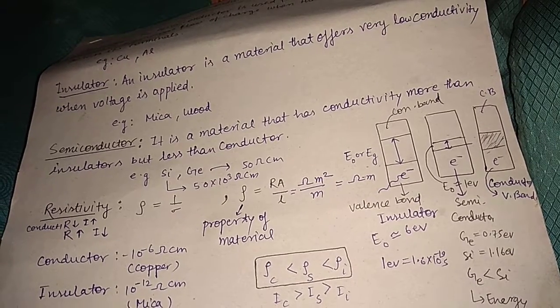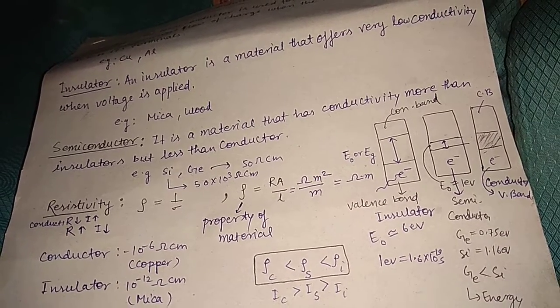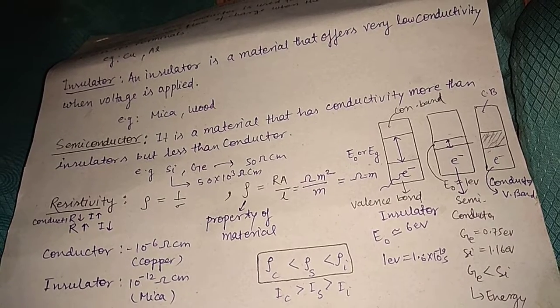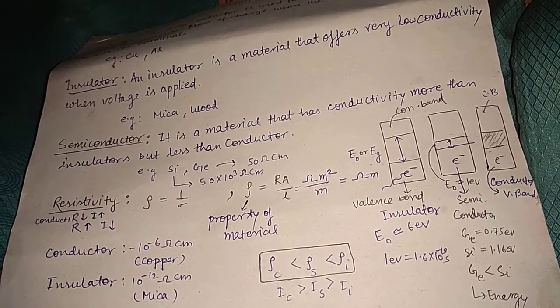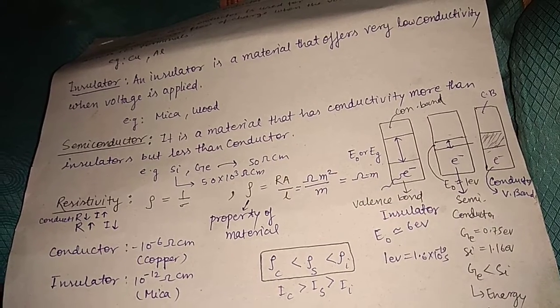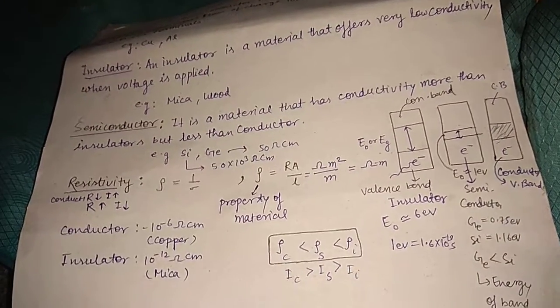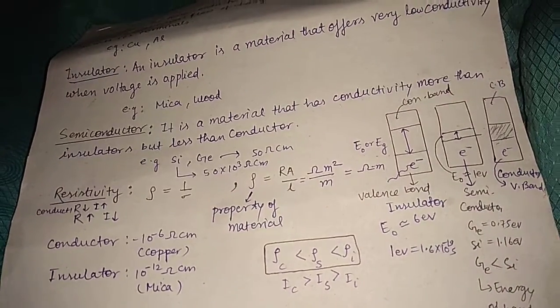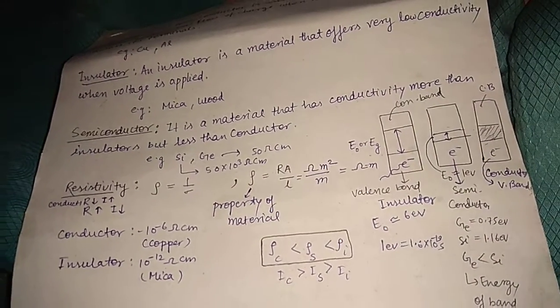So you can say germanium is less than silicon in energy band gap.